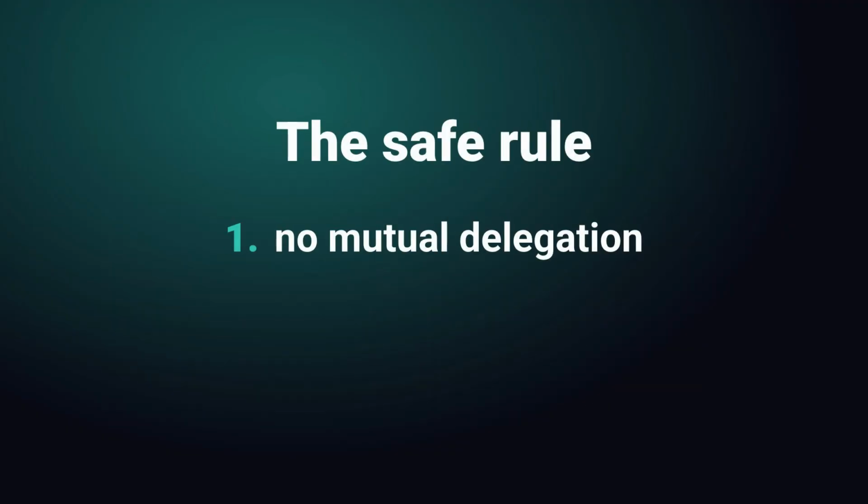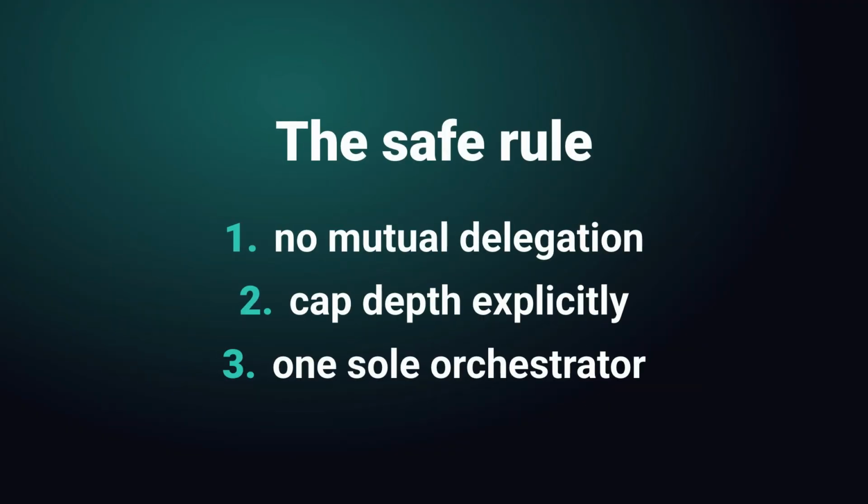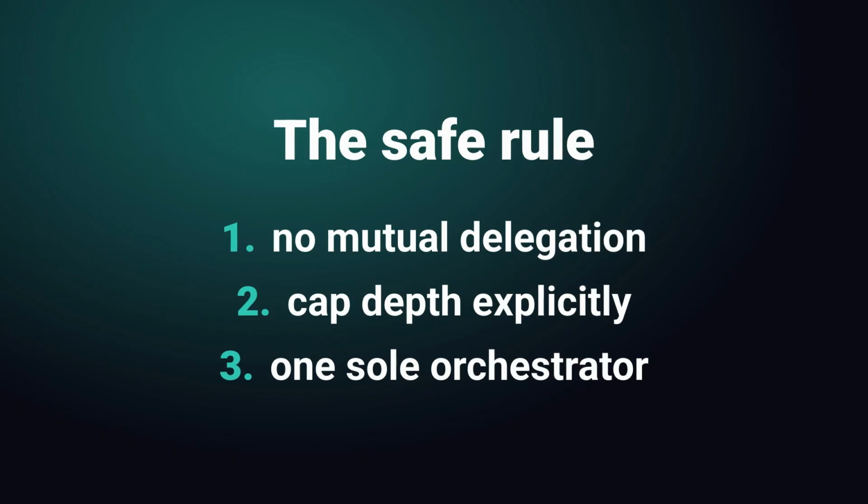The practical rule that saves you both headaches: never let two agents delegate to each other. Always cap depth explicitly, and make one node the sole orchestrator. Treat subagents as leaves that return results, not as peers that negotiate.